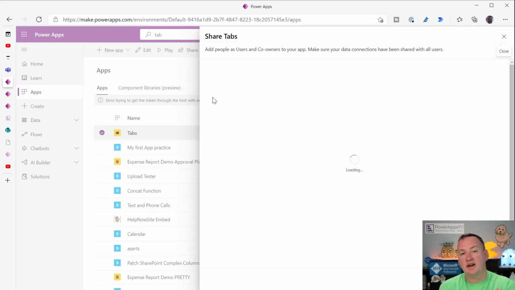When you go to share an app, you can share it with security groups also. We normally think of sharing it with people, but you can share it with Azure Active Directory security groups. If you had those set up ahead of time, maybe an Azure Active Directory group for all your apps, you share with that group, then when you onboard a new person, you could just put them in the group and they would automatically get access.